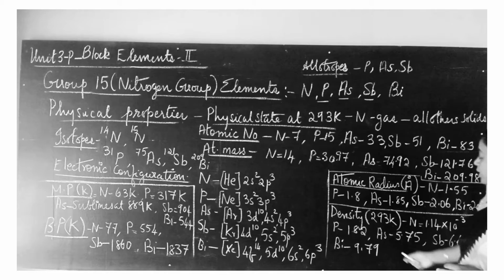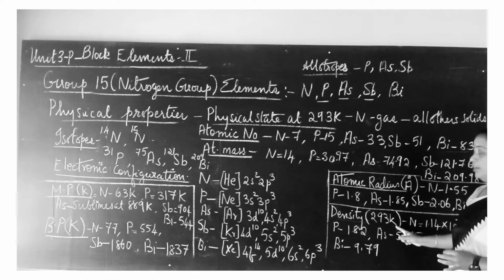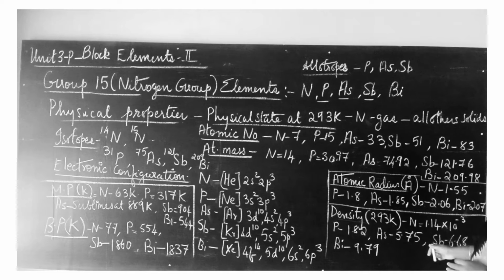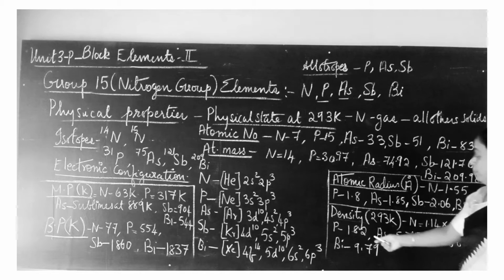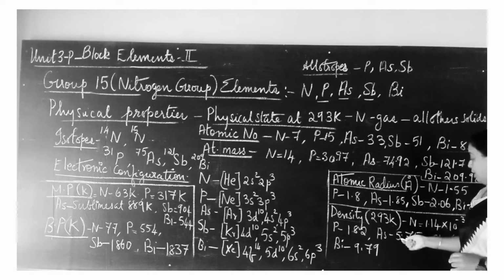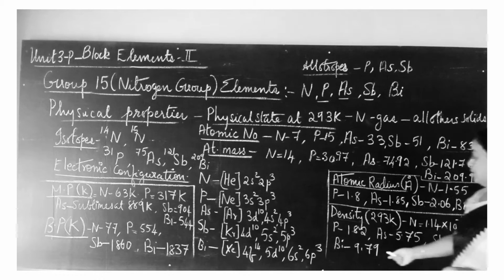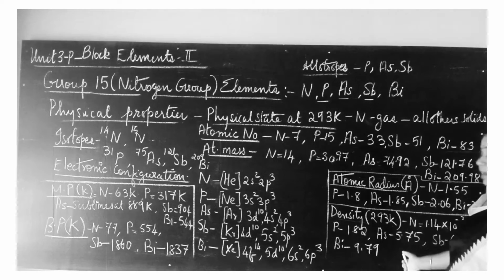Fine. Now let us look at the density. Density, we know, is mass by volume, at 293 Kelvin. The density of these elements is not the same; they are different. For nitrogen the density is 1.14 into 10 to the power minus 3. For phosphorus it is 1.82, for arsenic 5.75, antimony 6.68 and bismuth 9.79.